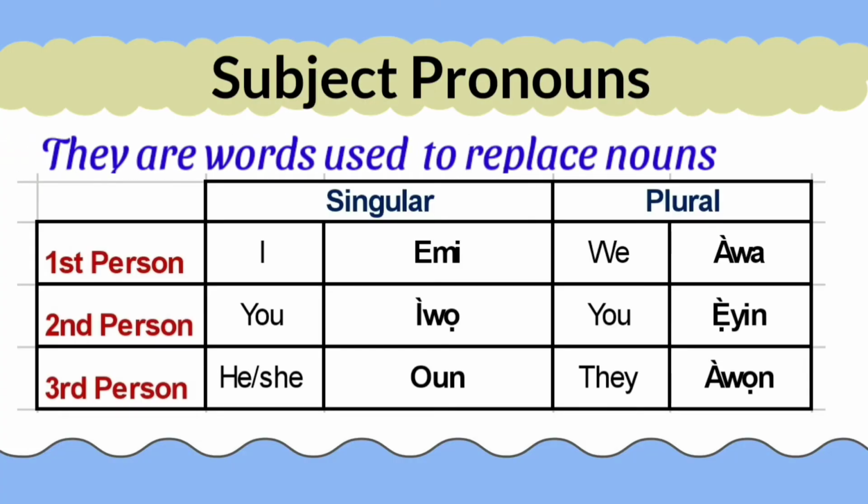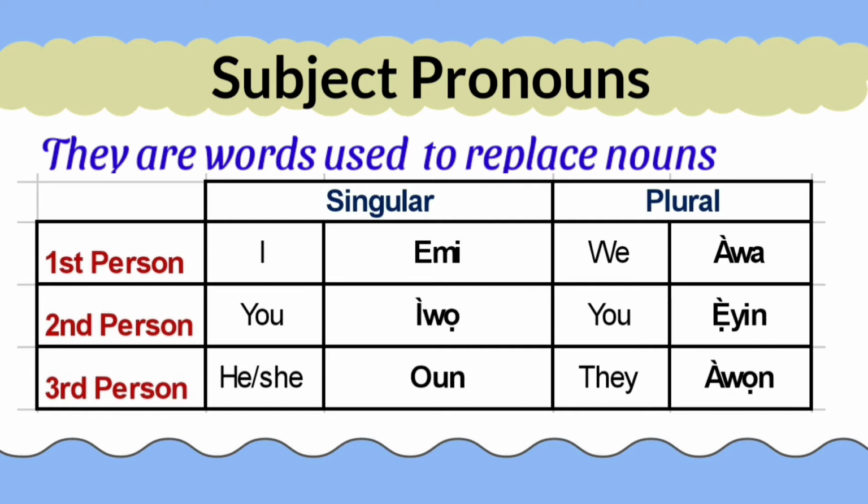Subject pronouns are words that are used to replace nouns, direct nouns. So in the first person singular, when we say I, in Yoruba it is èmi. Repeat after me, èmi. The second person singular, you, is ìwọ. The third person singular, he or she, is òun. The first person plural, we, is àwa. The second person plural, you, is ẹ̀yin. The third person plural, they, is àwọn.